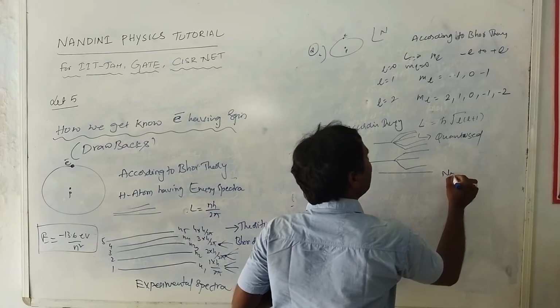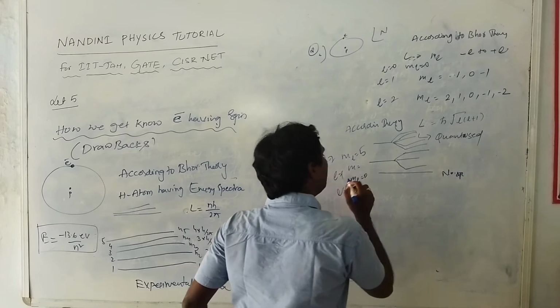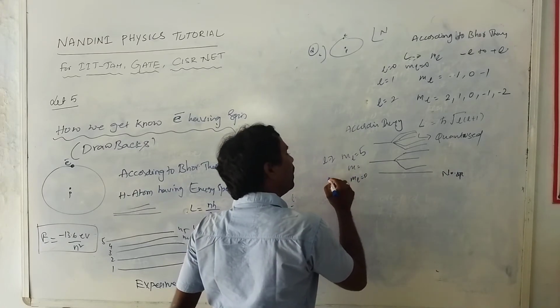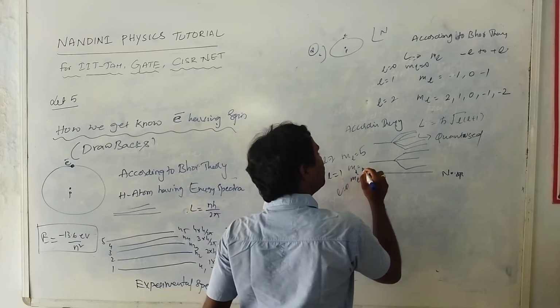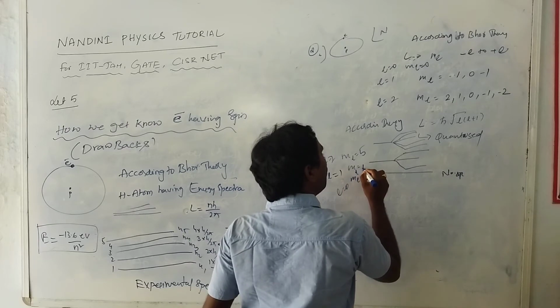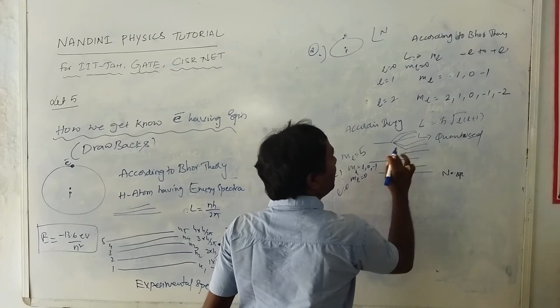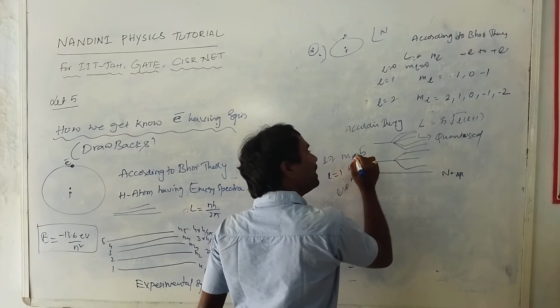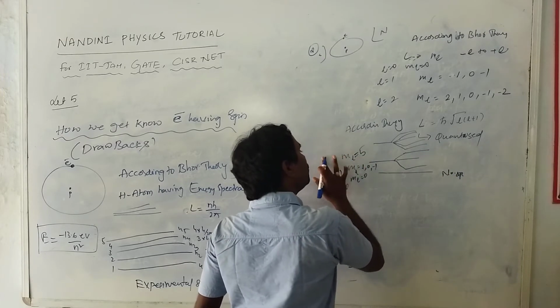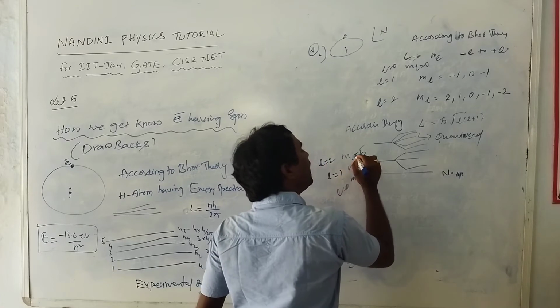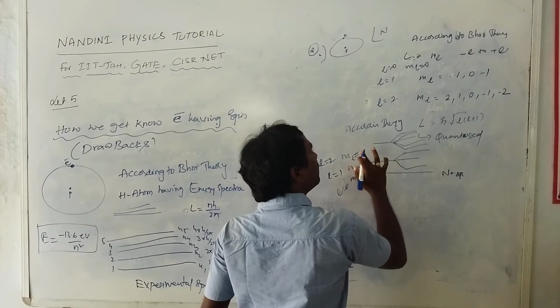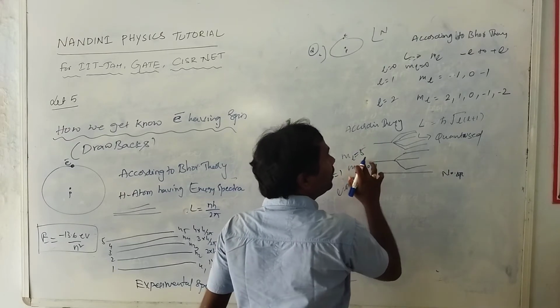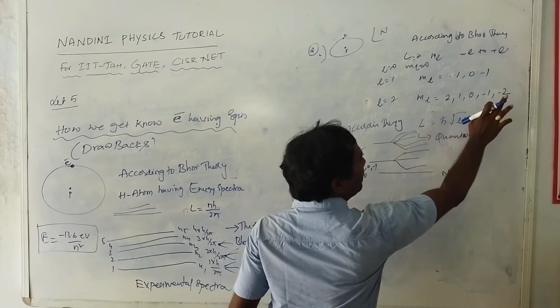This is the no-splitting condition. If L is equal to 1, then the ml values further split into 1, 0, minus 1, which means it splits into 3 parts. If L is equal to 2, ml will be split into 5 states: 2, 1, 0, minus 1, minus 2.